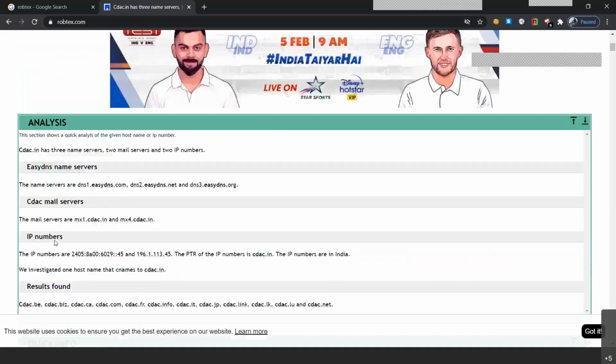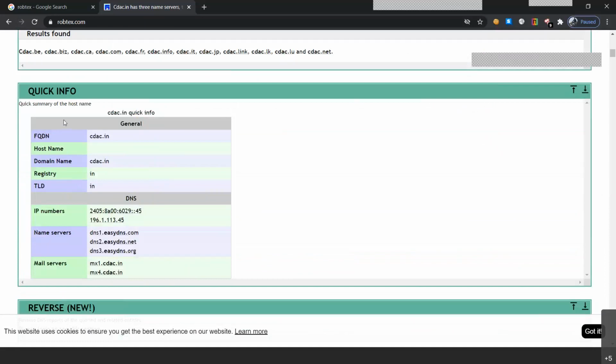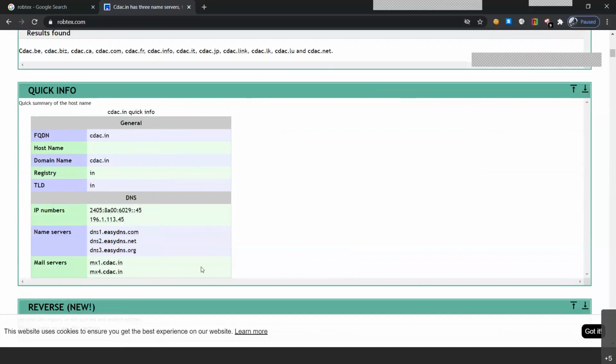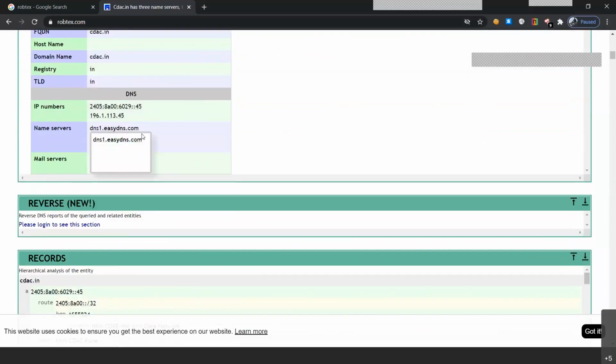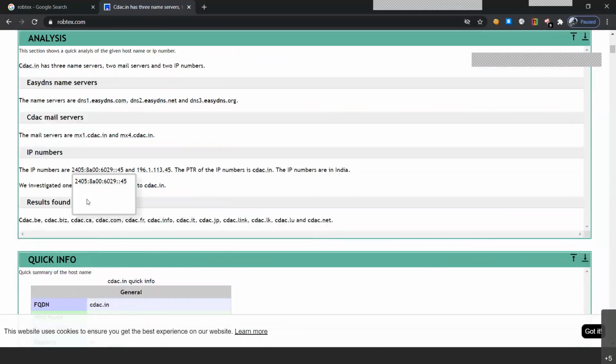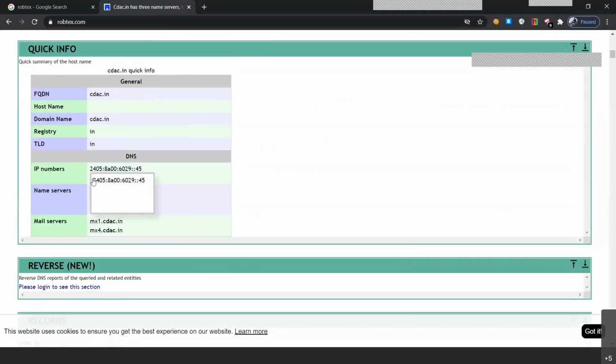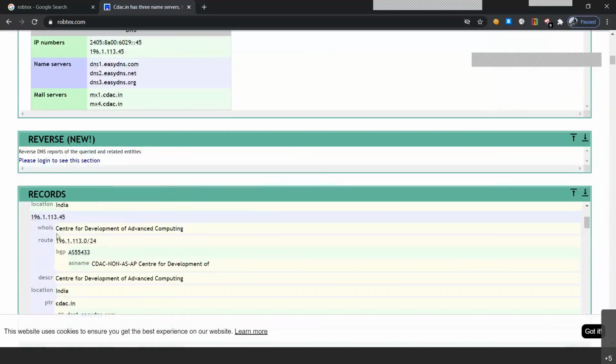So let's go to quick info. The quick info gives the summary of the host name, the fully qualified domain name cdac.in, the host name, the domain name, the registry of India, the TLD, which is the top level domain, that is India, IP numbers, name servers, and mail servers. So the same information in the analysis is given in a much more representable way in the quick info. Let's go to the records.